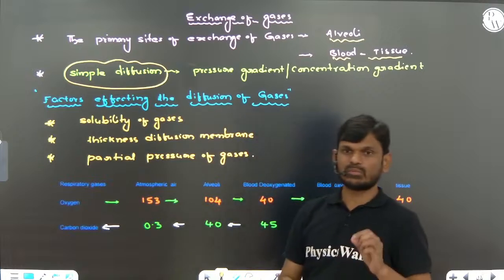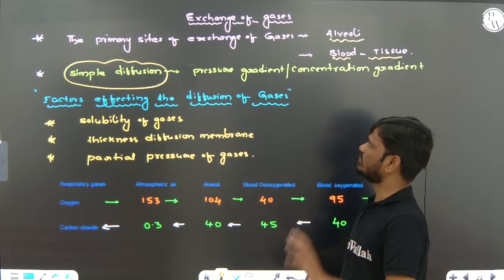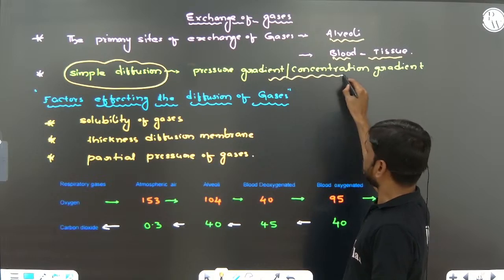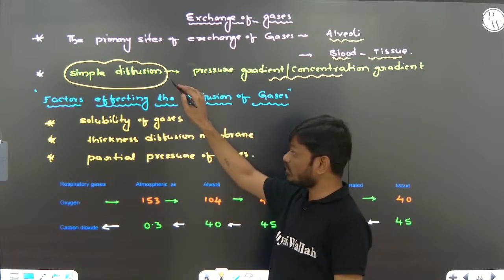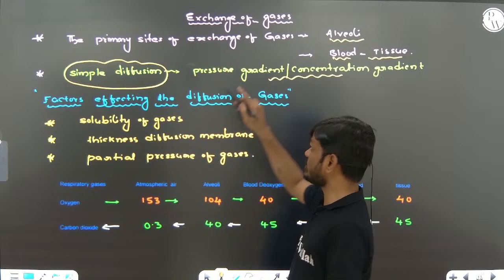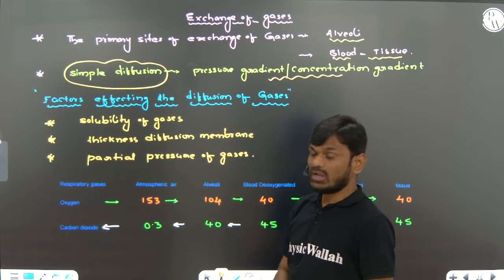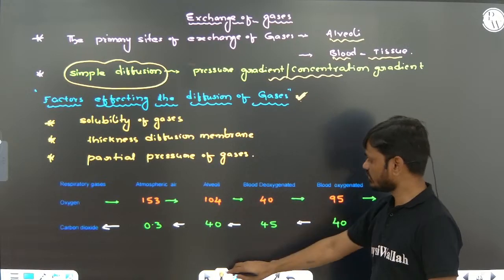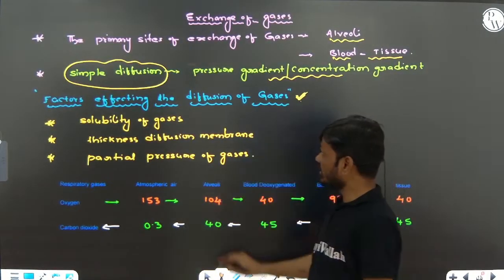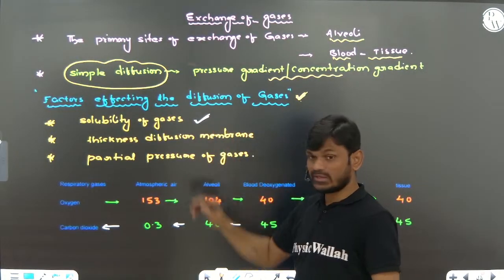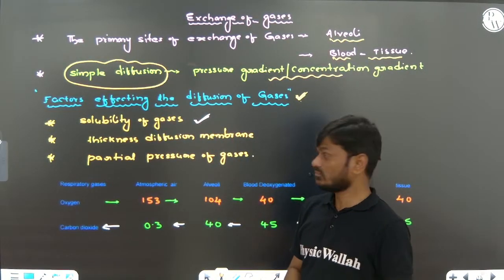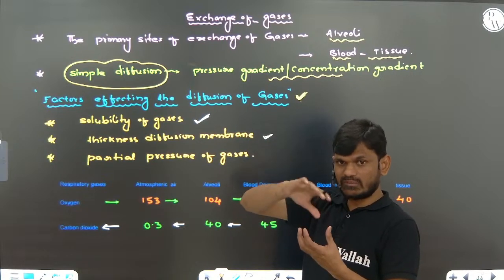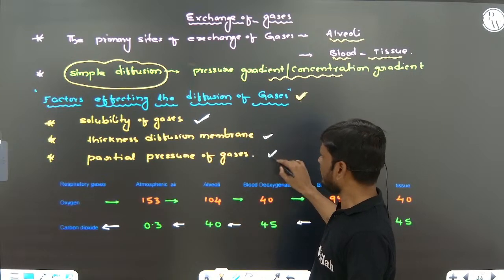It is a simple physical process, simple diffusion, right? So it depends on pressure gradient. The other factors affecting diffusion of the gases are solubility of the gases, that means the dissolving capacity of a gas in water, thickness of the respiratory or diffusion membrane, and partial pressure of gases.